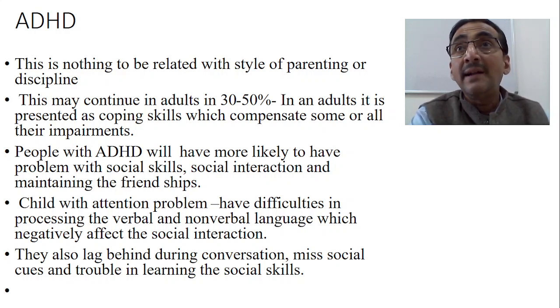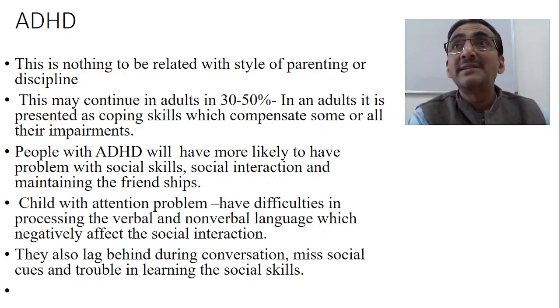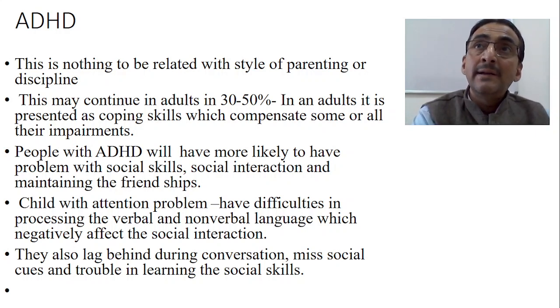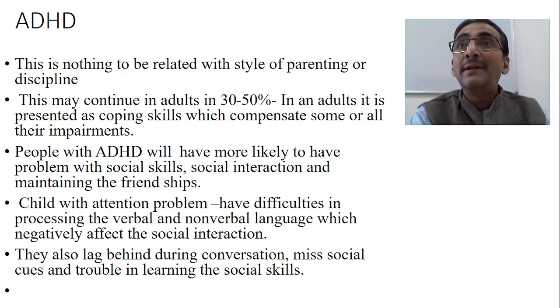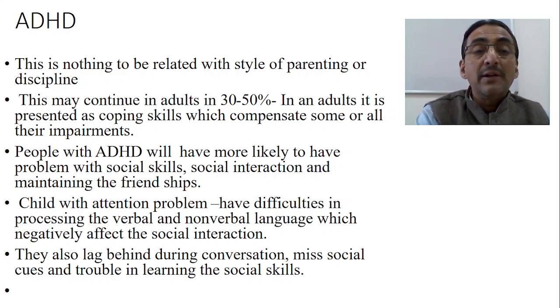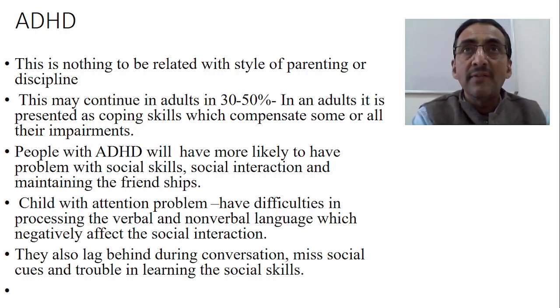So what happens in adults, the ADHD is not much focused or not much seen, because usually an adult, although he has ADHD, tries to copy others and learns how to correct himself, and his impairments will not be focused, he will correct it. So people with ADHD are more likely to have a problem with social skills.